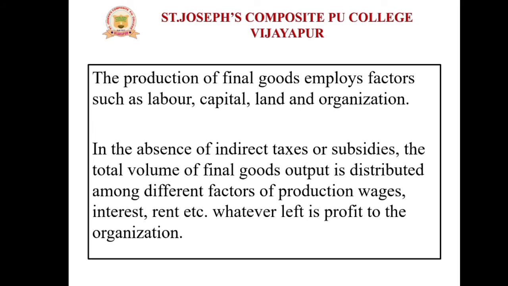And in the absence of indirect taxes or subsidies, the total volume of final goods output is distributed among the different sectors on the basis of factor payments like wages, interest, rent and also the profit to the organization.